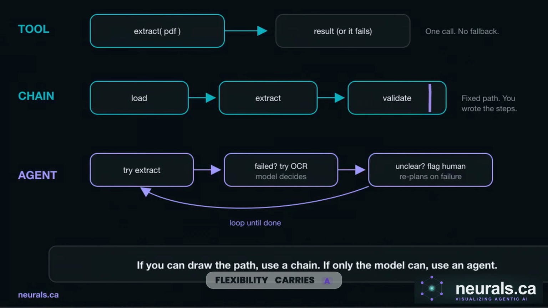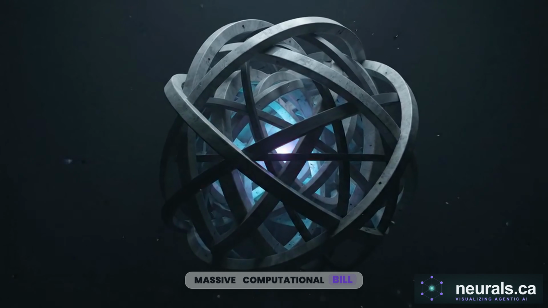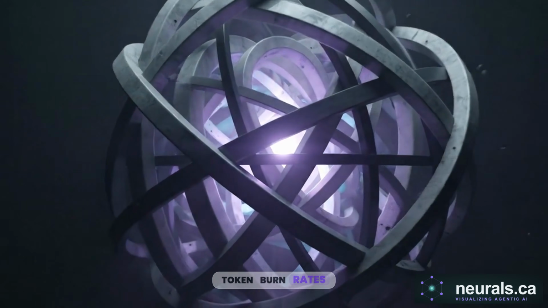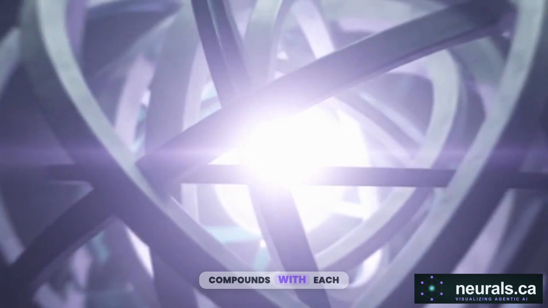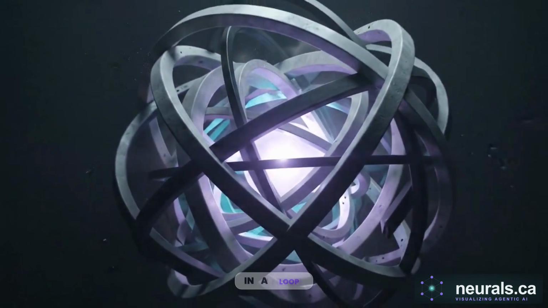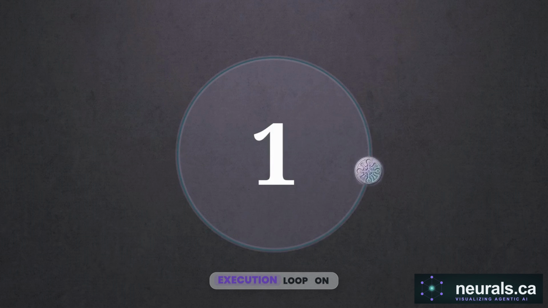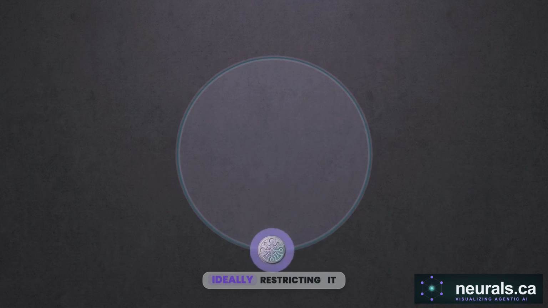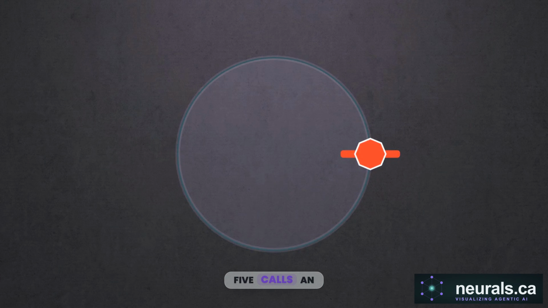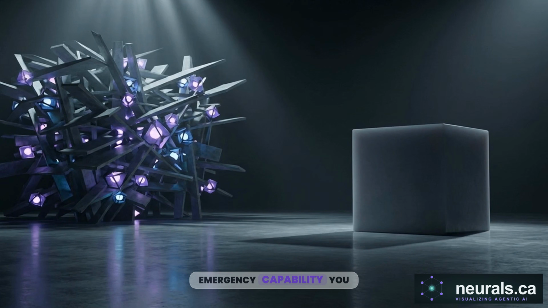This flexibility carries a massive computational bill. Context windows swell, token burn rates surge, and latency compounds with each recursive pass. Errors in a loop are compounding. Every dynamic step inherits the hallucinations, malformed data, or failures of the step before it. The standard constraint for agent design is to keep the execution loop on a tight leash, ideally restricting it to fewer than 5 calls. An agent is an emergency capability. You deploy it strictly when deterministic logic cannot handle the variance of the input.